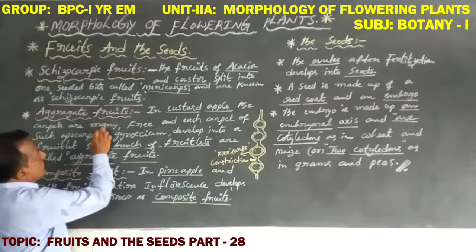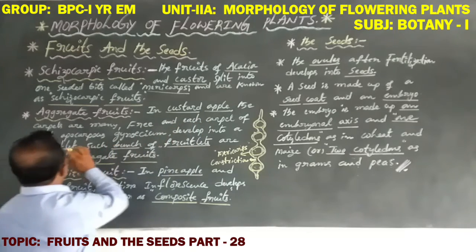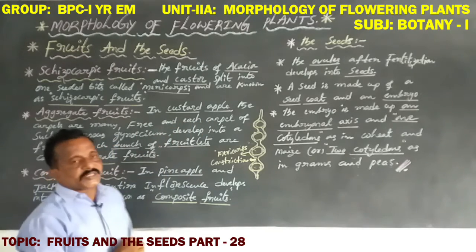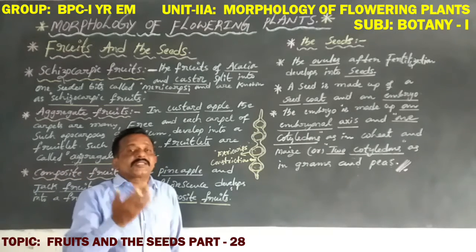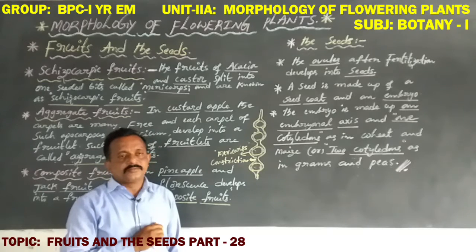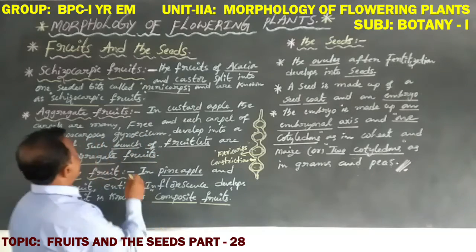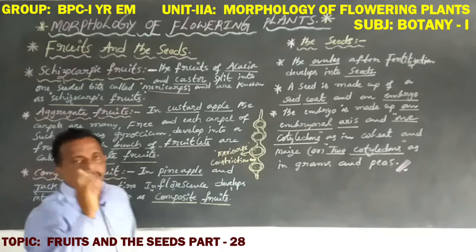These carpels are freely arranged, a condition of apocarpous gynoecium. That means the carpels are freely arranged and each develops into a fruitlet.